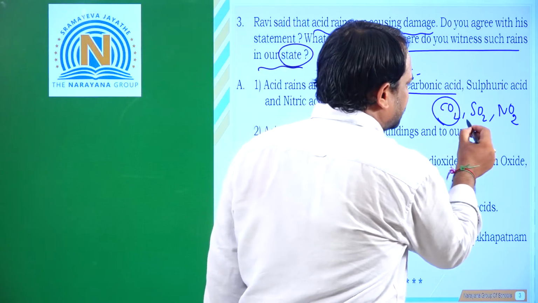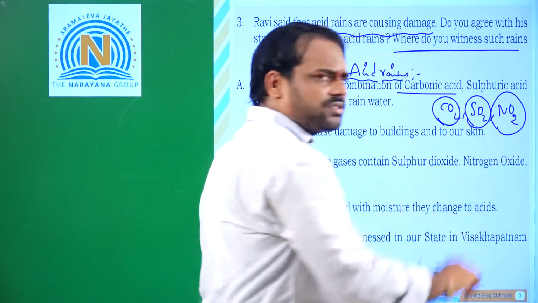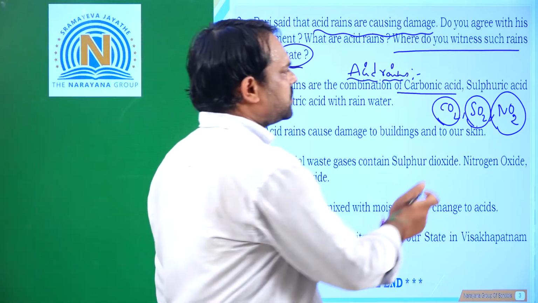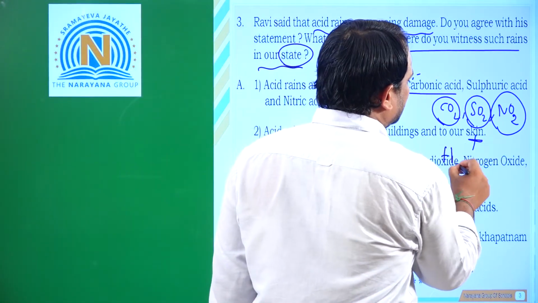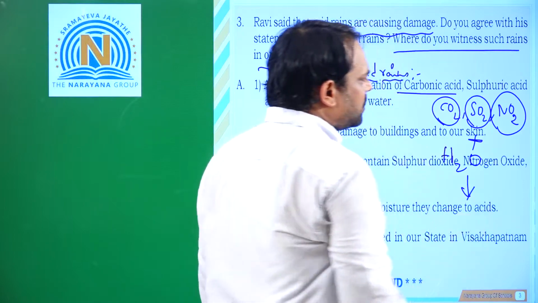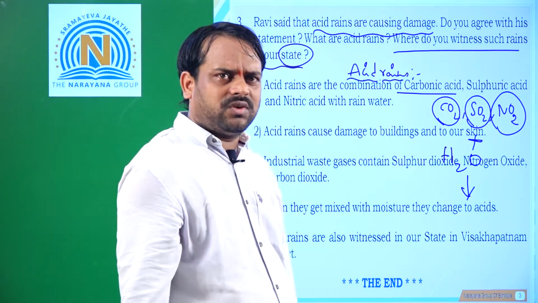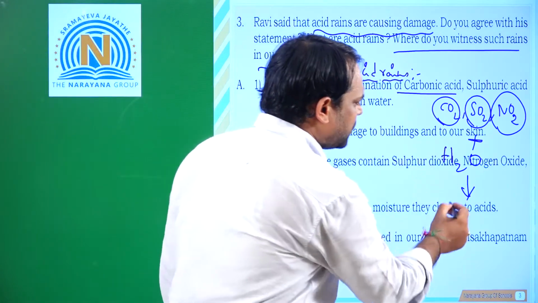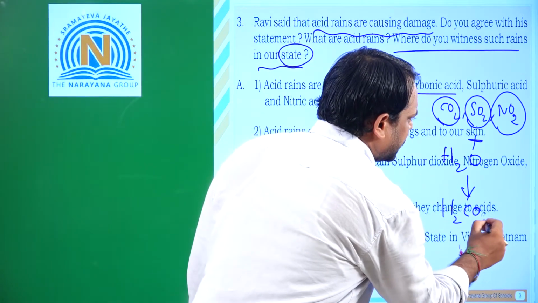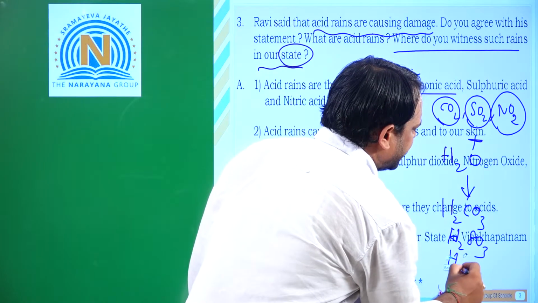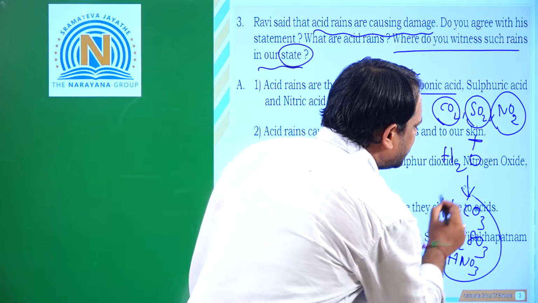These carbon dioxide, sulfur dioxide and nitrogen dioxide commonly react with moisture present in the atmosphere. Moisture means what? Water molecules. So all these gases react with this moisture. It forms carbonic acid, sulfuric acid, and nitric acid.